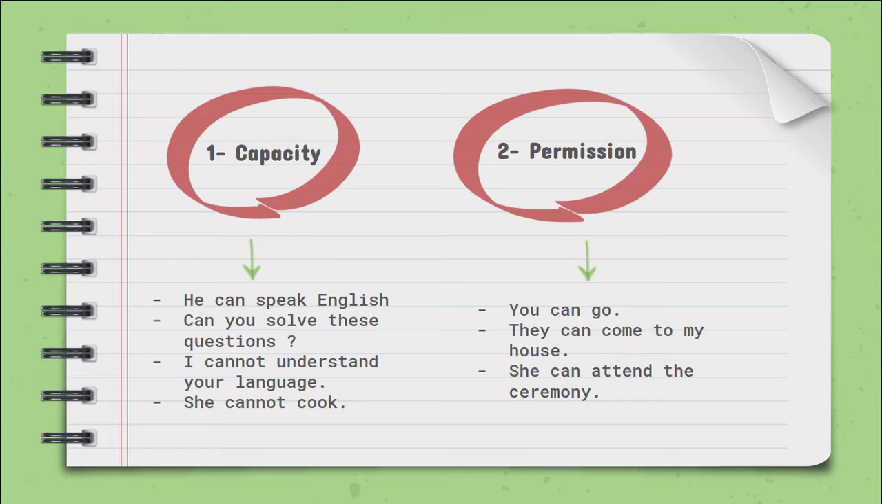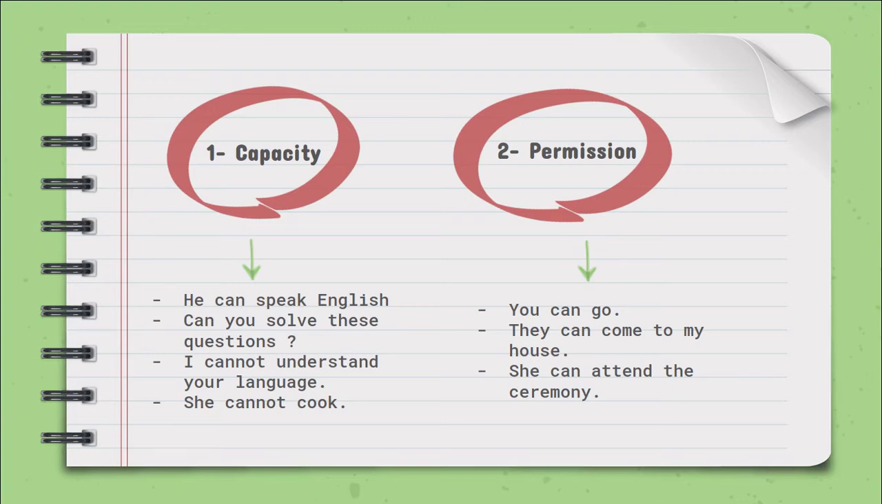Second, can is also used to grant or to ask for permission. Now the question is, may is also used for permission and can is also used for permission. The difference is that may is used in a formal way and can is used in an informal way. For example, when you ask for permission from your teachers, from your organization, from your boss, you use may.